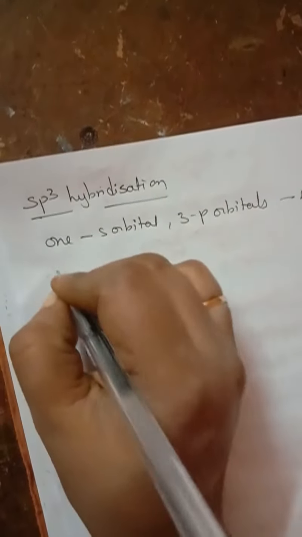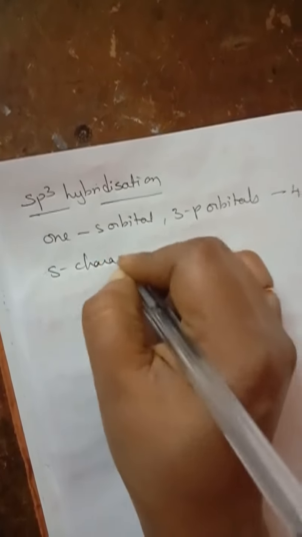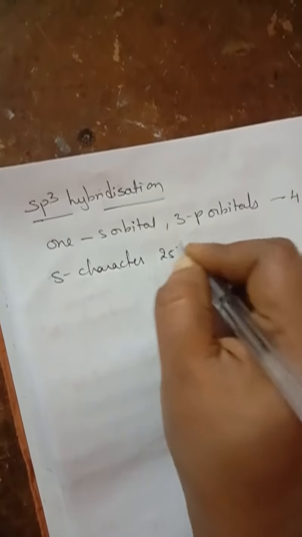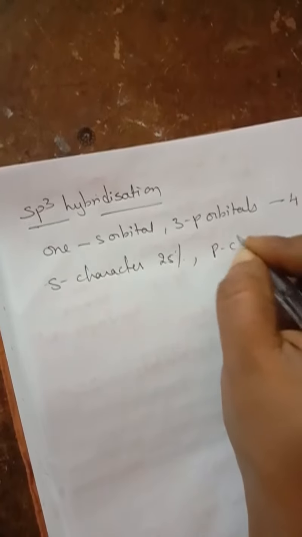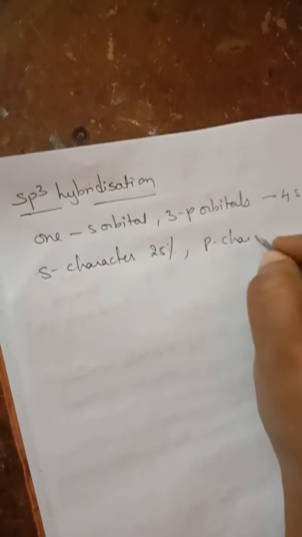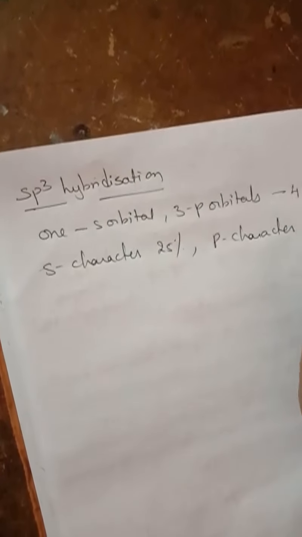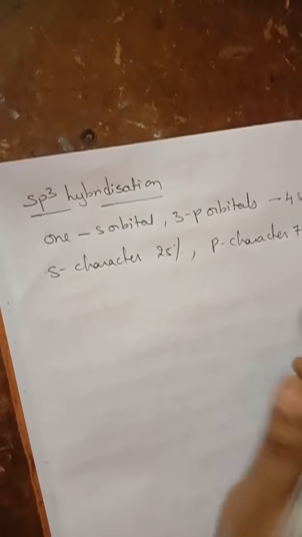Each of the formed sp3 hybrid orbitals will have 25% s character and 75% p character. So s character will be 25% and p character, as the p orbitals are 3, will be 75%, isn't it?